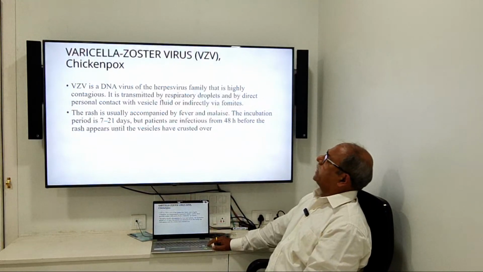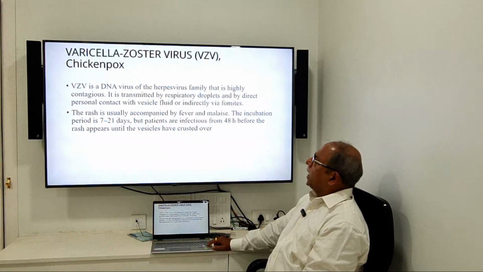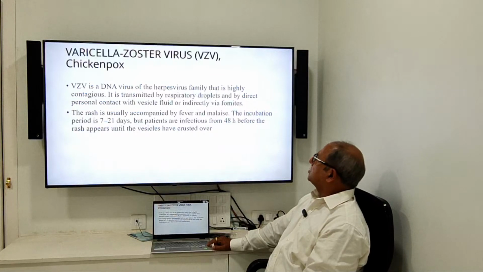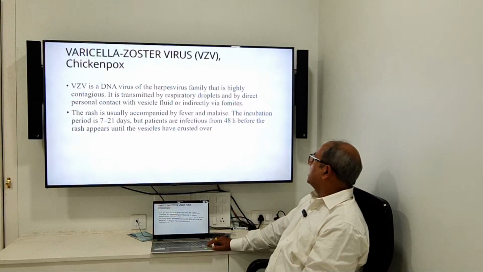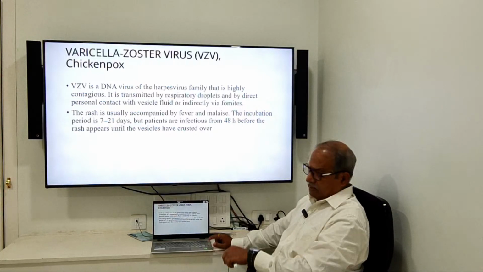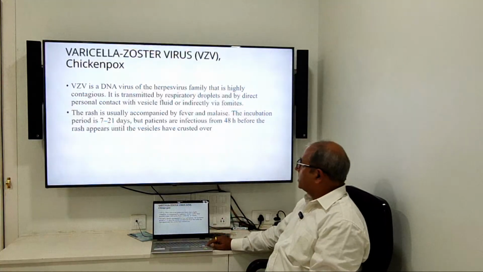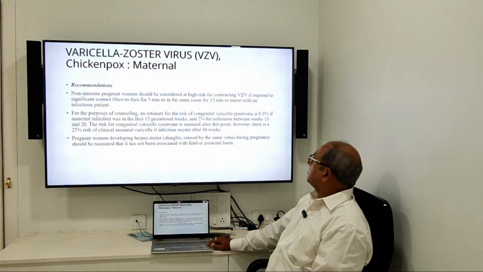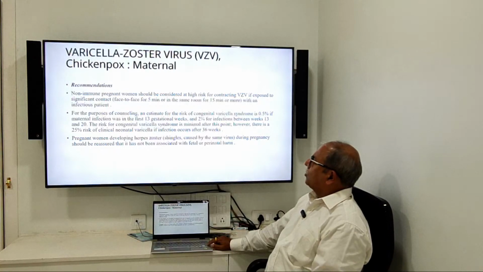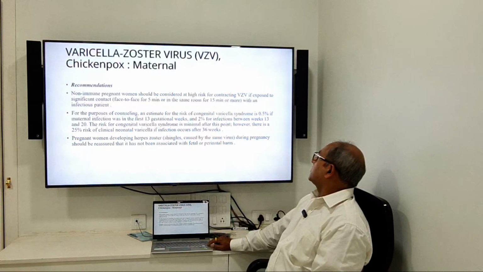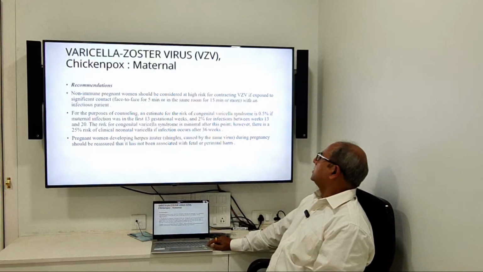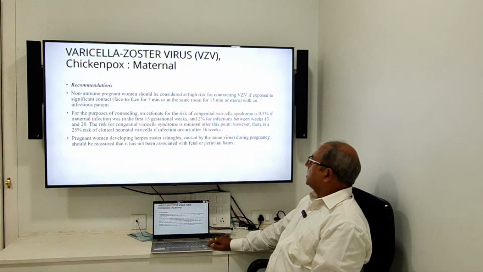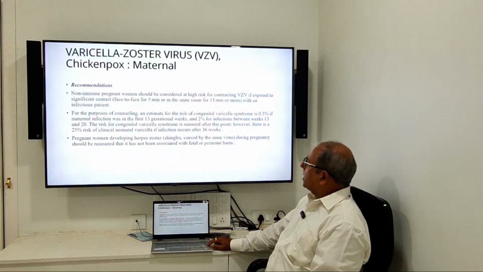The varicella zoster virus is a herpes virus and it is contagious. यदि chickenpox होता है, usually accompanied by fever and malaise, incubation इतना, with vesicle फफोले दाने पड़ते हैं. And non-immune pregnant women should be considered high risk of contracting varicella zoster. For the purpose of counseling, the estimate of risk of congenital varicella syndrome is 0.5% if maternal infection was in the first 13 gestational weeks, 2% for infection between 13 and 20 weeks, and pregnant women can also develop herpes zoster.